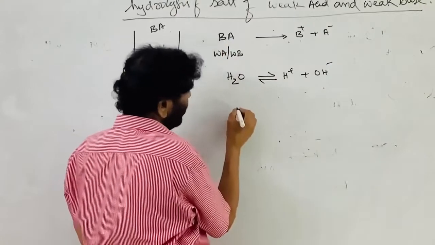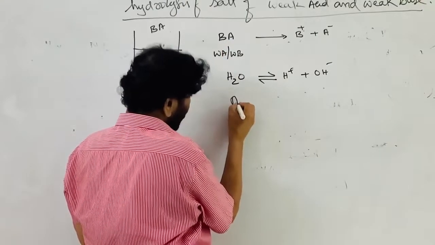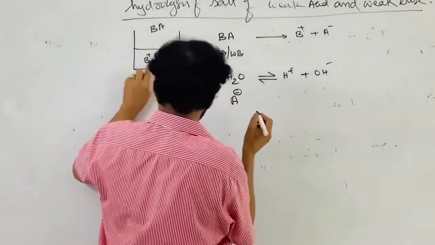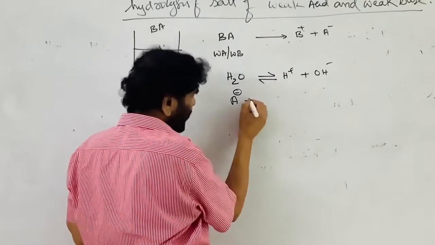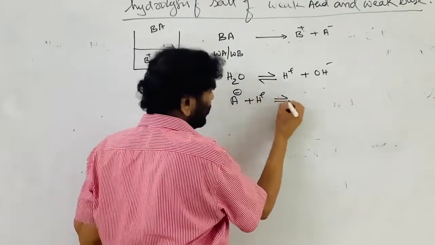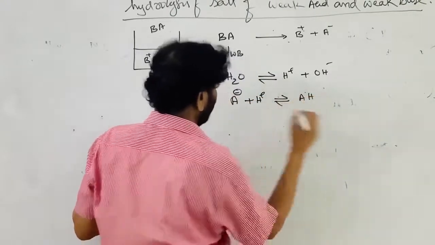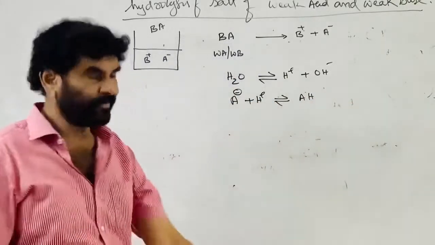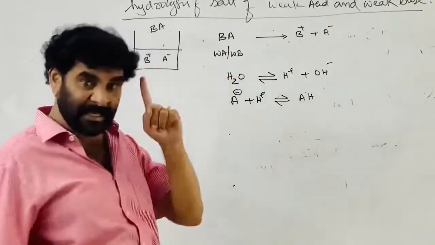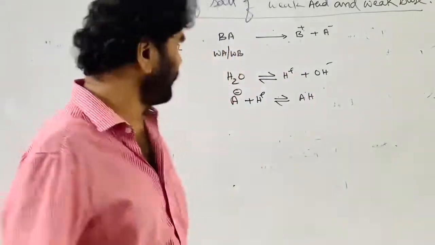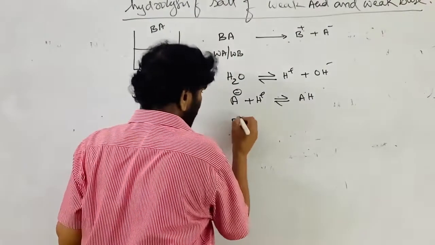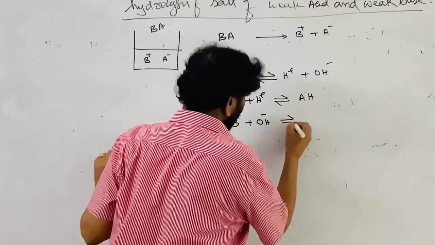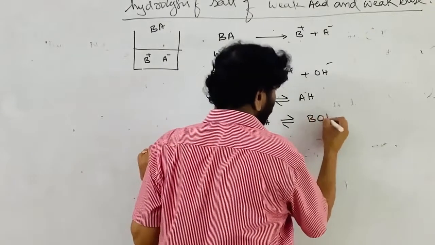The A minus ion, the anion, takes the H plus ion and converts into AH, the weak acid. This equilibrium is established. And the B plus ion, the cation of the weak base, combines with the OH minus ion and establishes another equilibrium, BOH.